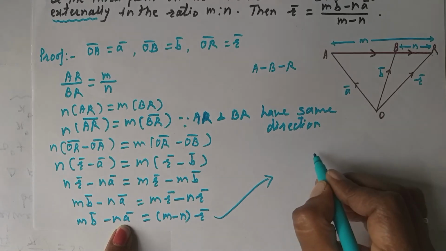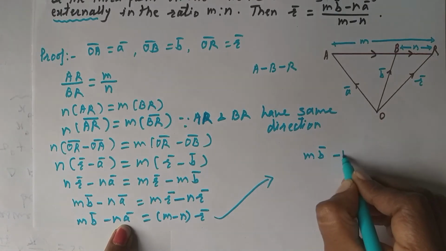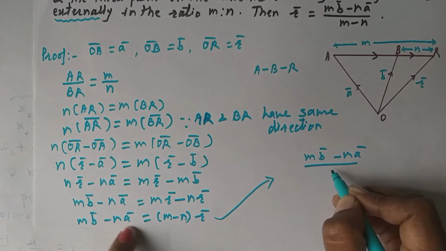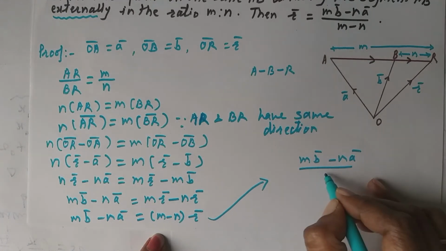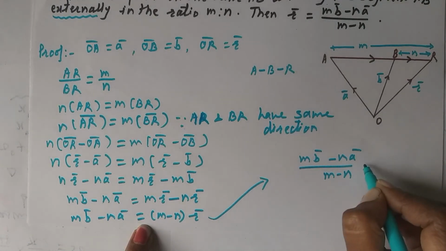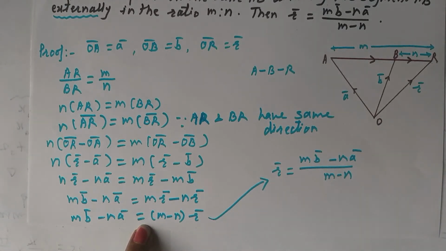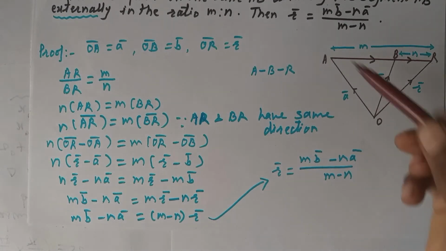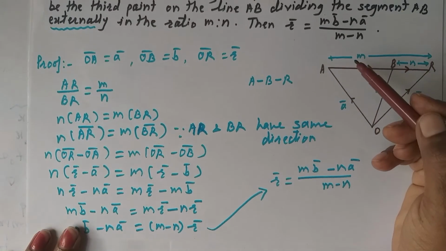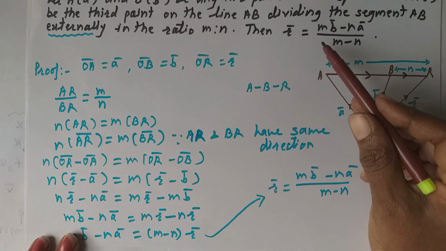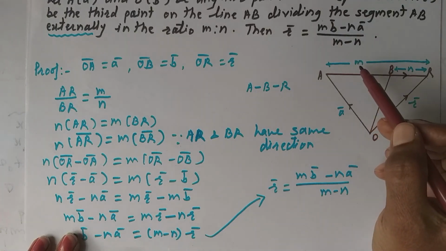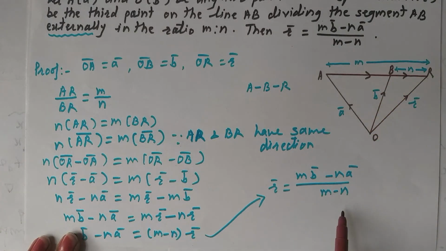Then what will be the next step? The next step will be (m b bar minus n a bar) divided by (m minus n), taking this term to the left hand side, is equal to r bar, meaning r bar is equal to this. And this is nothing but your section formula for external division. What I have to prove is r bar is equal to (m b bar minus n a bar) divided by (m minus n). We have got that. In this way, it is very easy to prove the section formula for external division also.